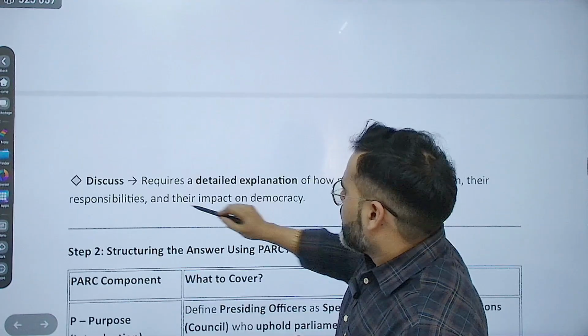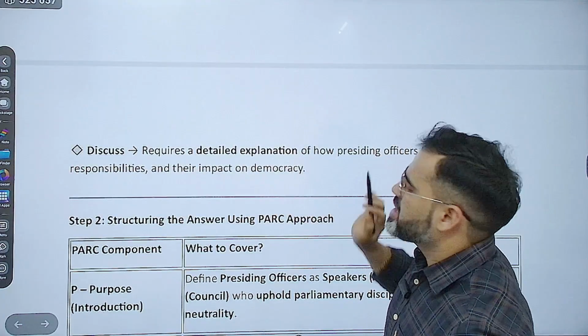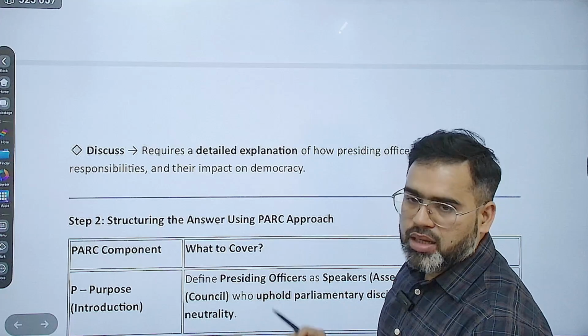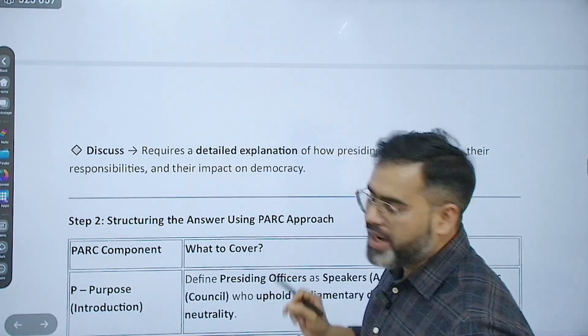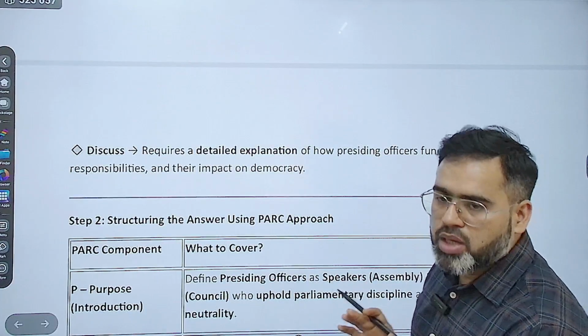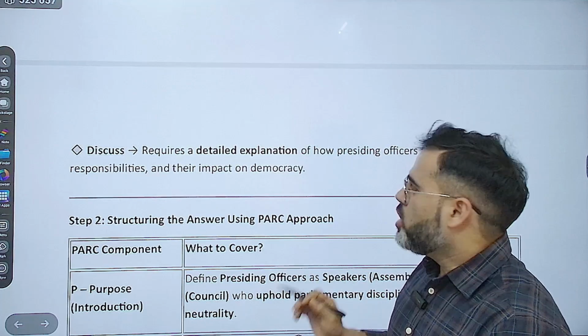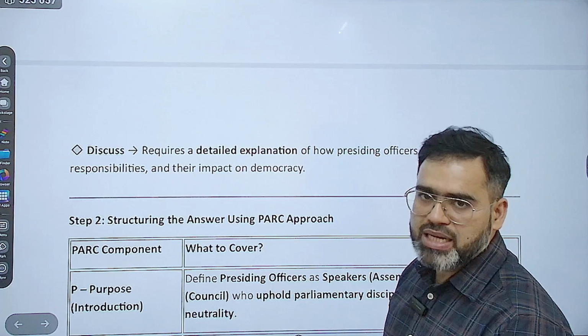Like, what does discuss mean? It simply means require detailed explanation. Discuss means require detailed explanation. See, through these classes you are able to understand directive words also very much, correct? So that is the reason you have to keep following these classes till the end, because the real application of directive words you will learn easily from here itself.